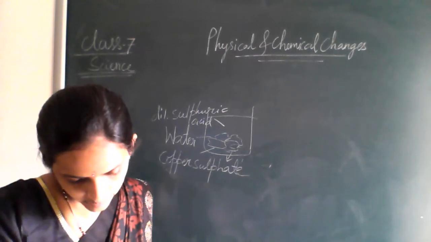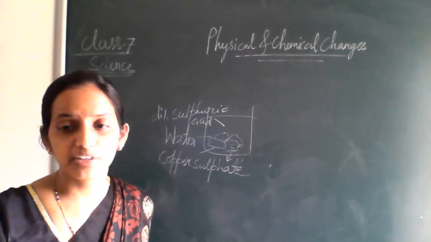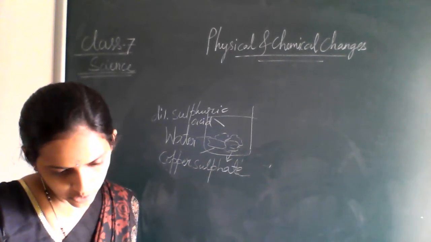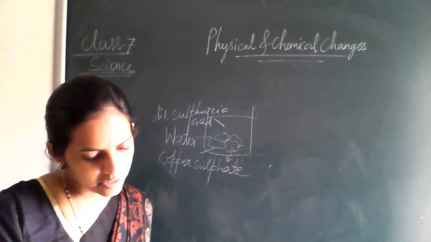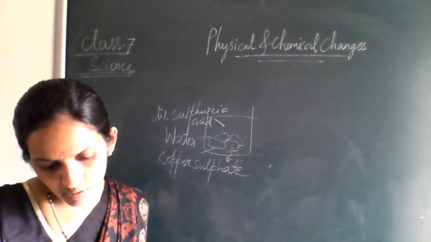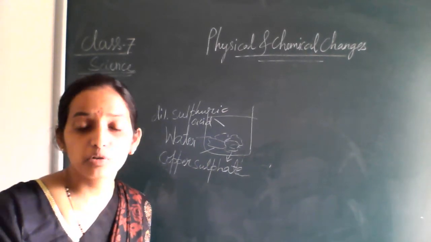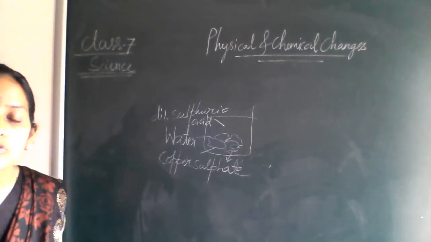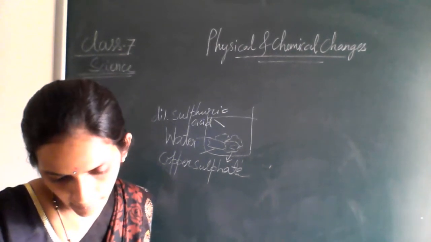So crystals of copper sulfate you can see after the reaction. A large crystal of a pure substance can be formed from this solution. So we are producing crystals from the solution of copper sulfate, right?